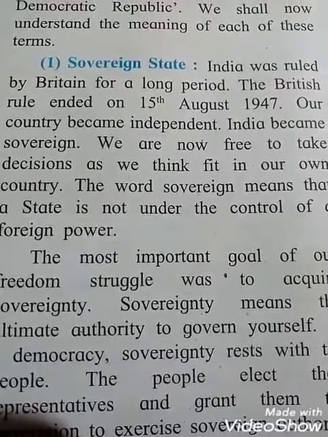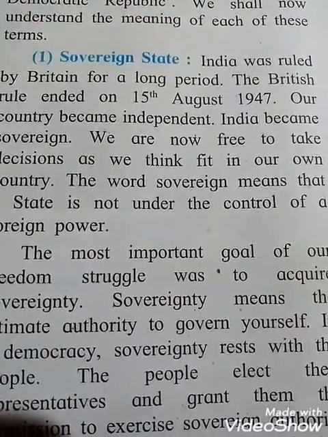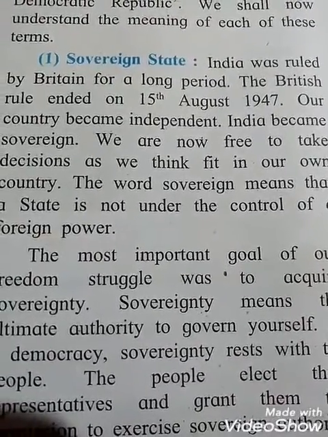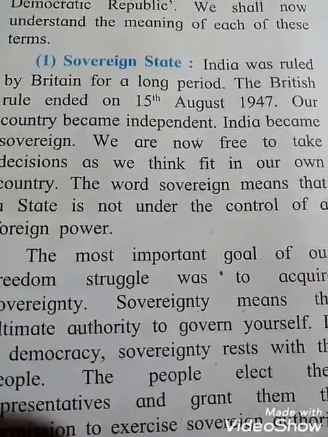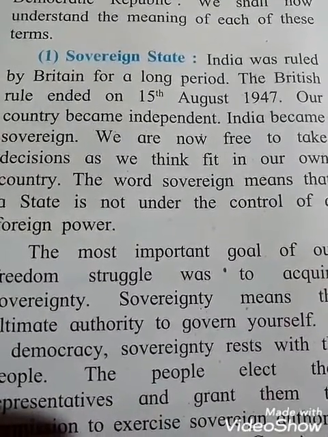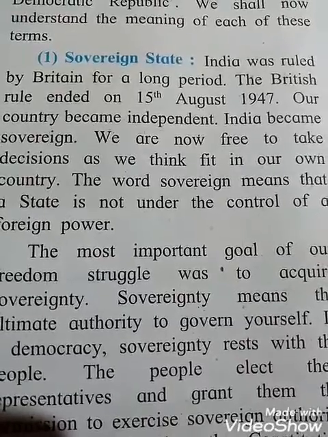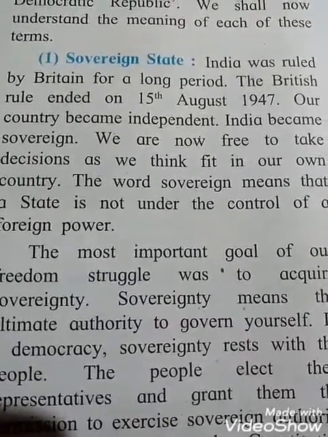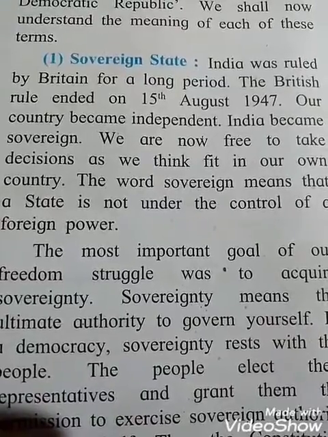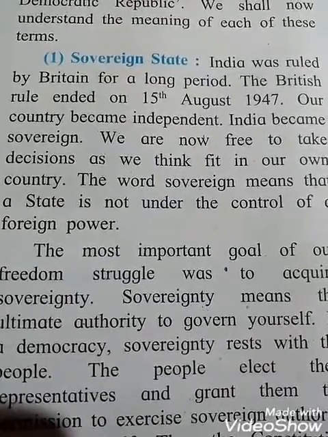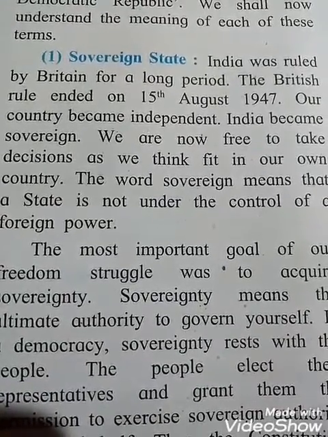The British rule ended on 15 August 1947, when we got independence. You must remember this date.